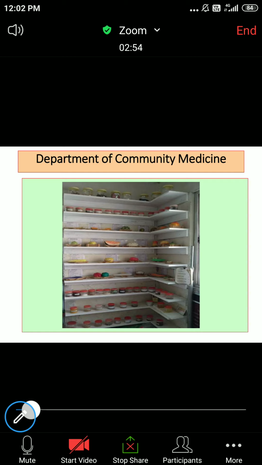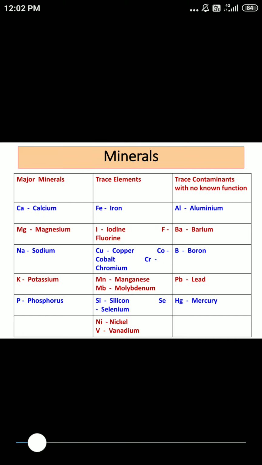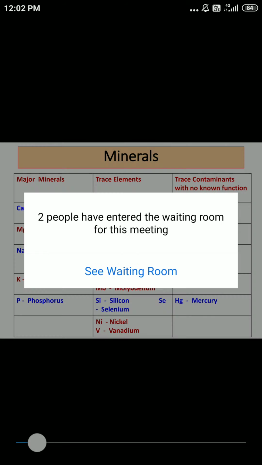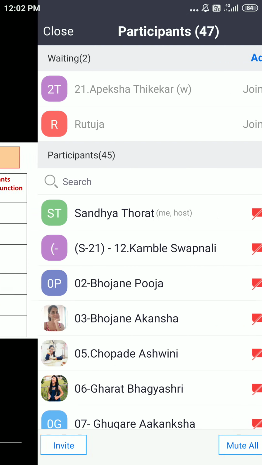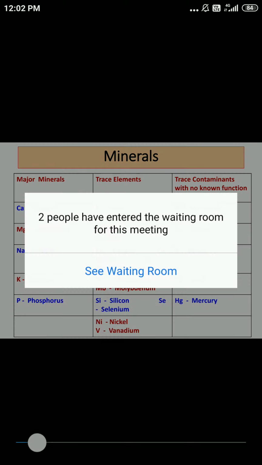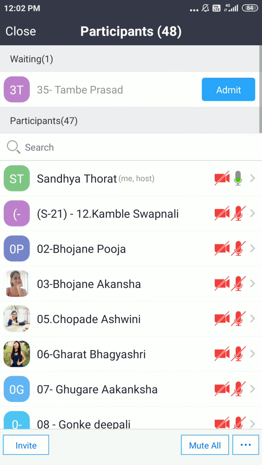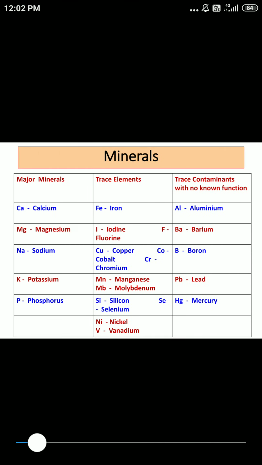We are discussing the topic nutrition and health. Yesterday we discussed the elements, more than 50 elements present in our body, and we divided these elements into three categories: major minerals, trace elements, and trace contaminants. As far as major minerals are concerned, only five examples are there: calcium, magnesium, sodium, potassium, and phosphorus.